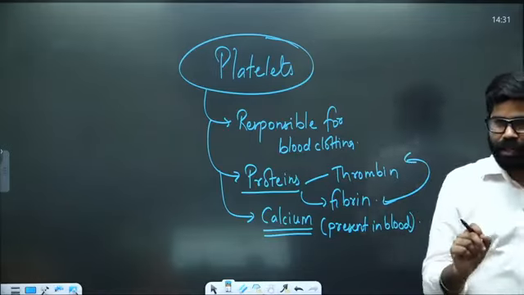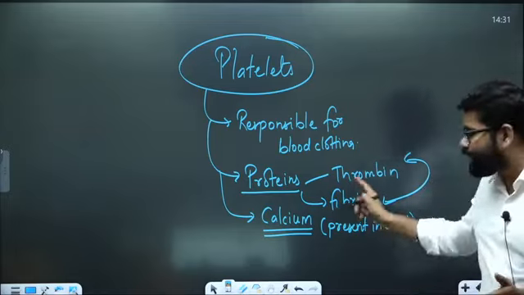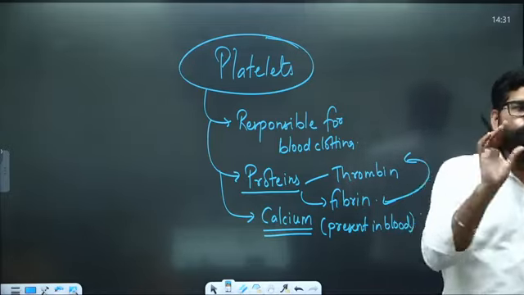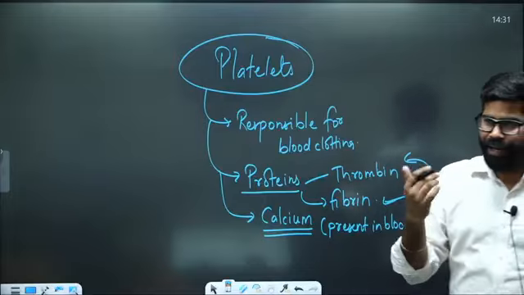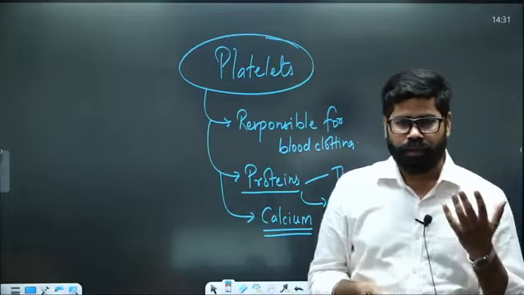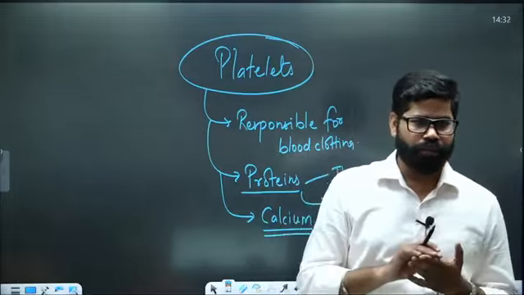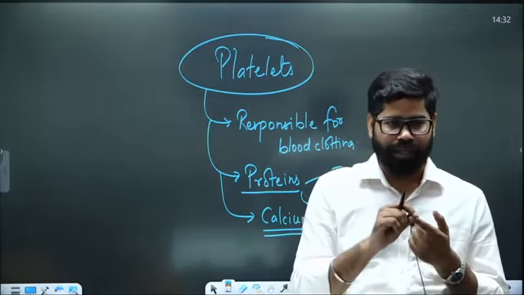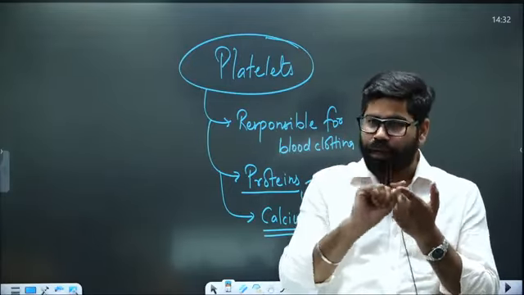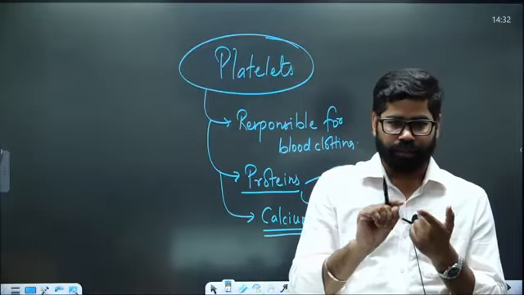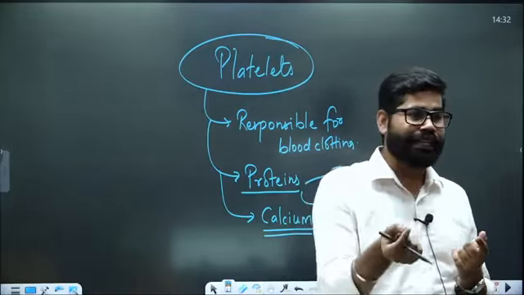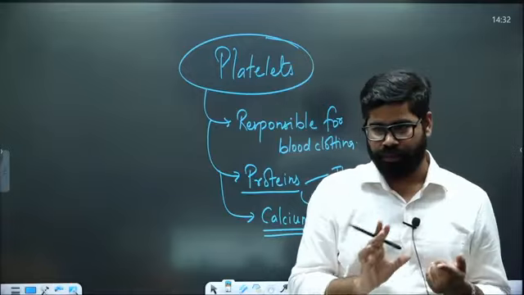Now what happens is that with the help of calcium, they are able to create a temporary wall. Like you may have seen sometime, during childhood or even now, if you have a small cut, you will find that after that small cut, there is a layer of blood there itself. That layer of blood is the temporary wall created due to the protein fibrinogen.